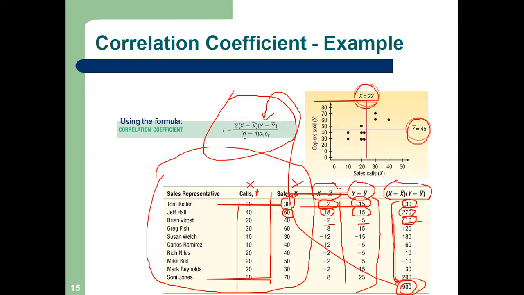Now what is our n? N is 10. Ten salespersons are there. And Sx and Sy, what are Sx and Sy? Standard deviation of the X series and standard deviation of the Y series. Sorry, standard deviation.